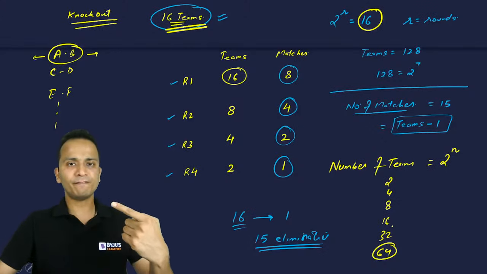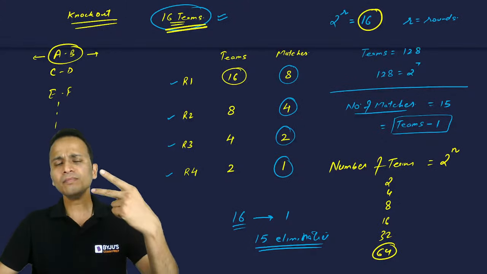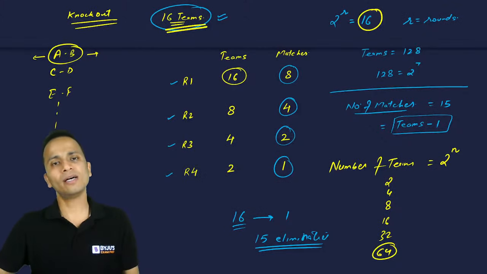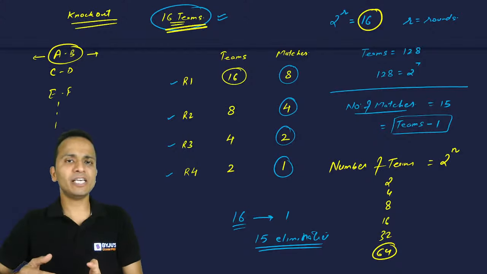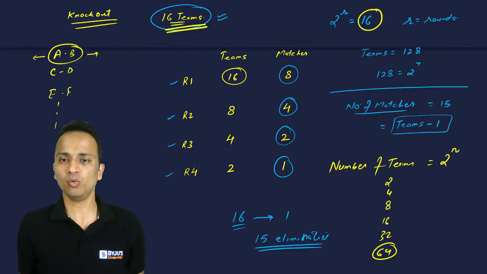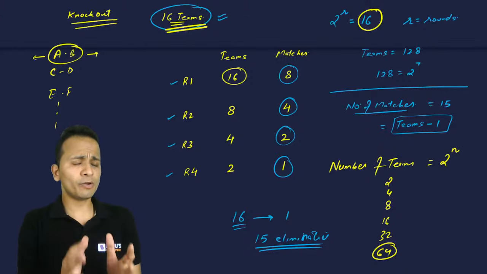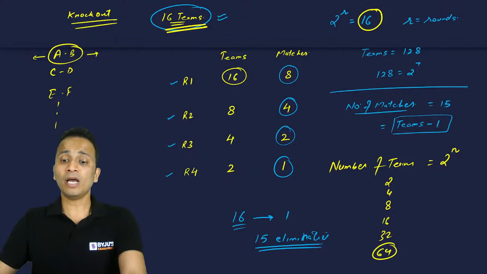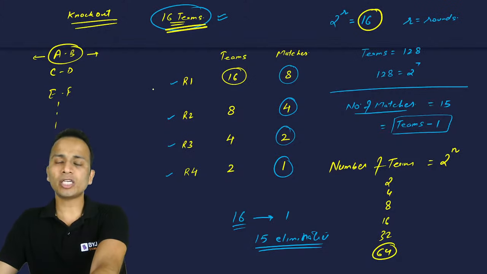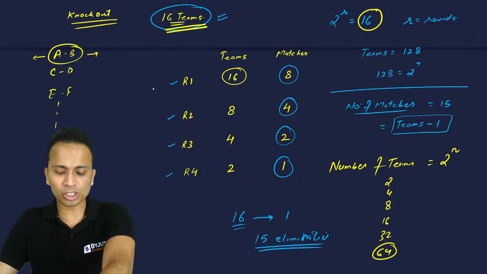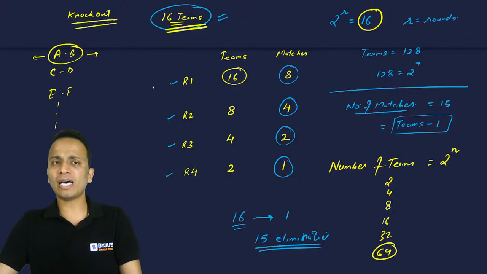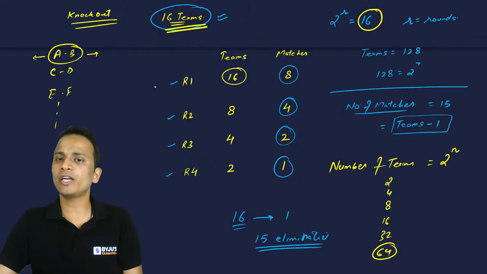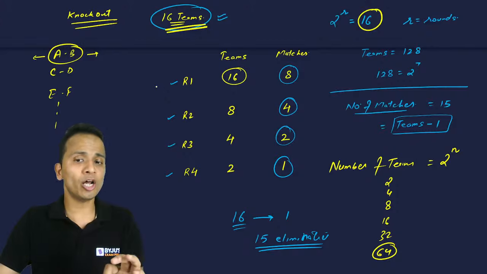teams. So in the first round, there will be 64 teams. Second round 32, then 16, then 8, 4, 2, that's it. So at every stage the number of teams can be divided by 2, and there will not be any kind of problem that you will face in such a case. Now what if the number of teams is not a power of 2? Ruturaj and Kushagra and other students, the problem will arise if the number of teams is not a power of 2. Not only an odd number, but a non-power of 2.